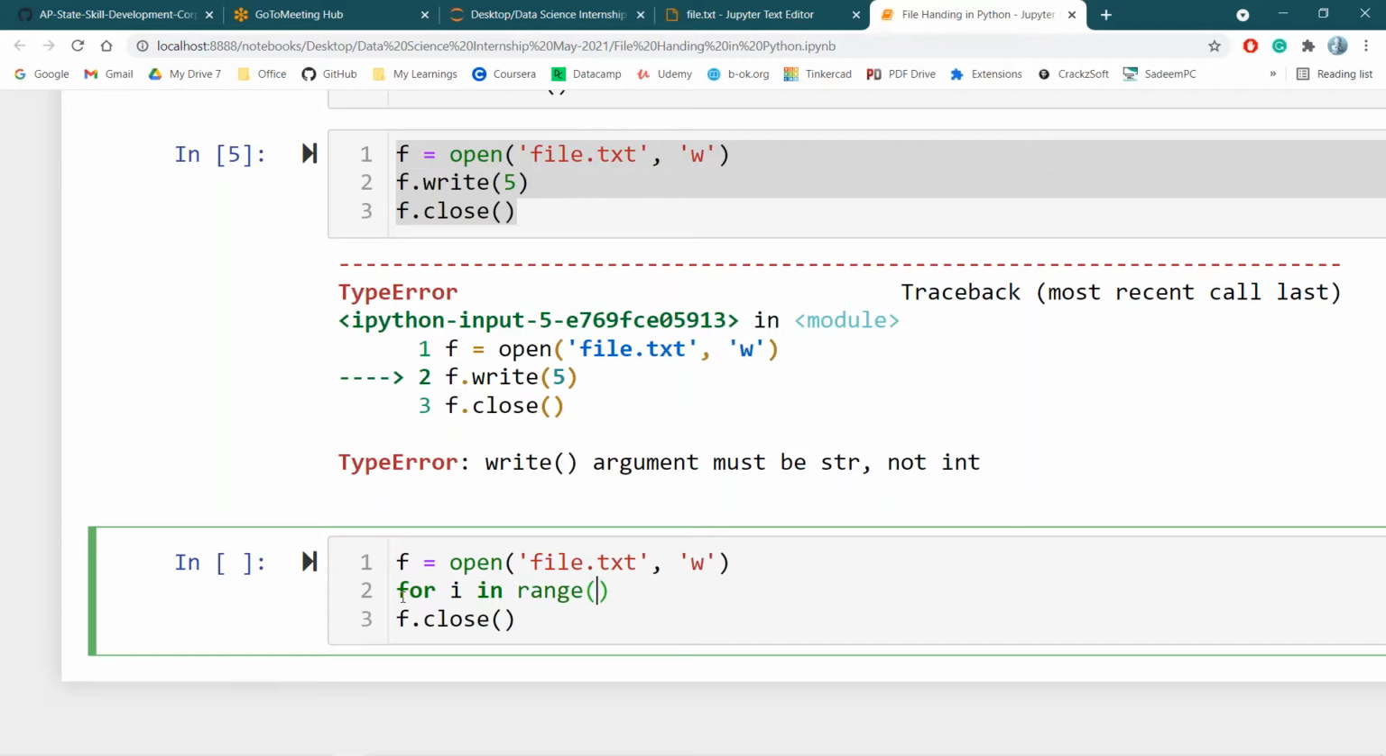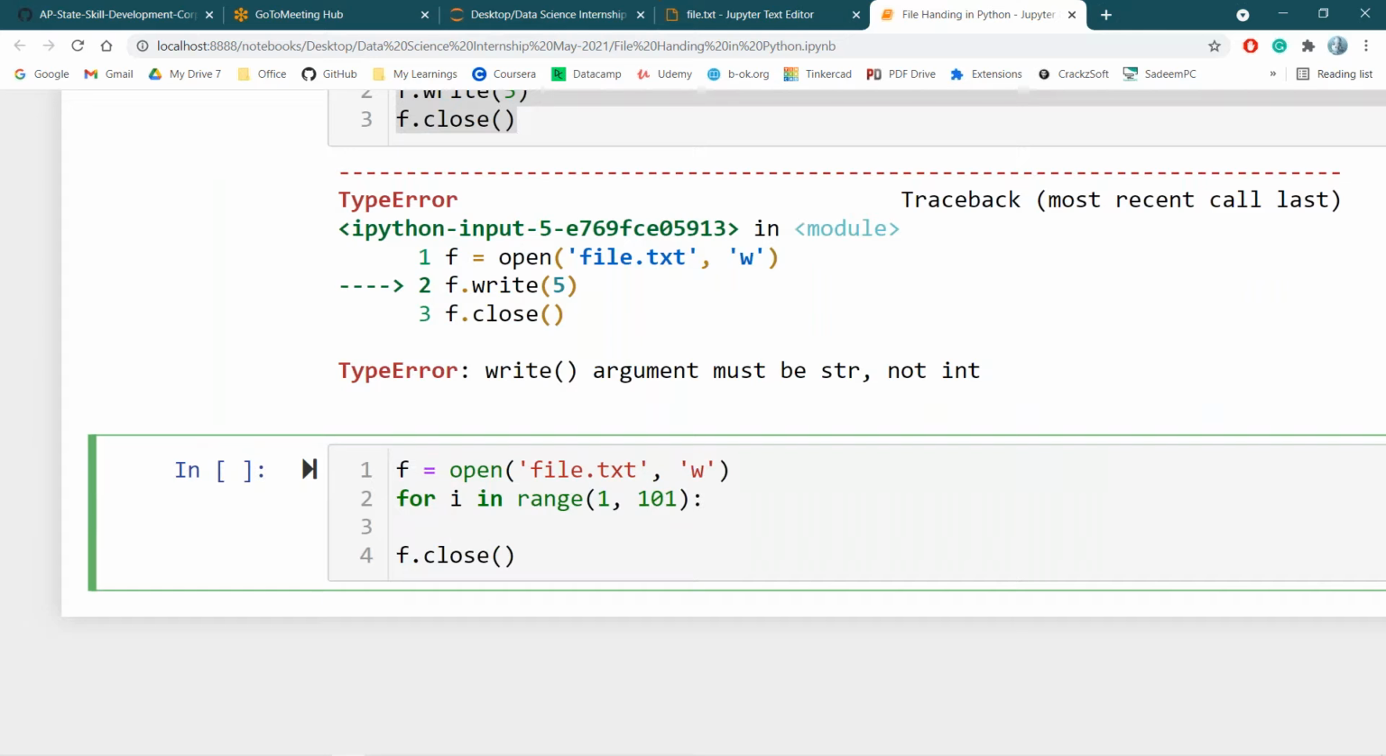There are 100 students available in my class. So let me create the range 1 to 101. I am interested in adding the roll numbers. I have opened the file in write mode. So here I created the variable f.write.